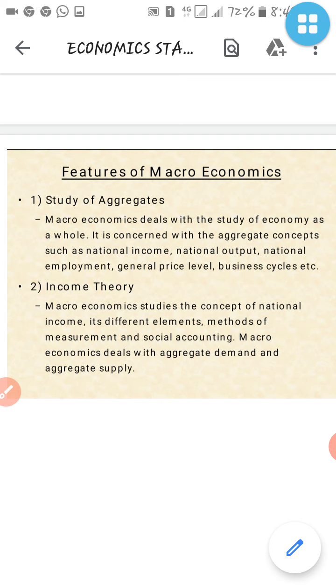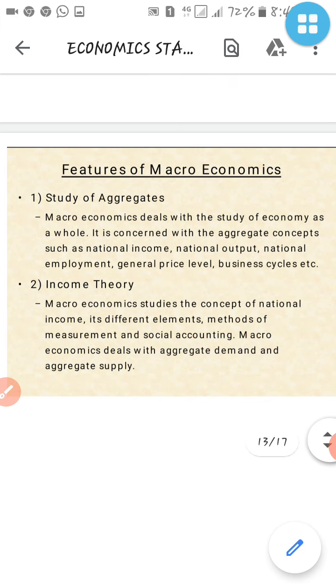Now second one is income theory. Now here we are going to read about income theory. What is income theory in macroeconomics? Macroeconomics studies the concept of national income and its different elements and methods of measurement. Also macroeconomics deals with aggregate demand and aggregate supply. So here again the demand and supply is coming at the market level.